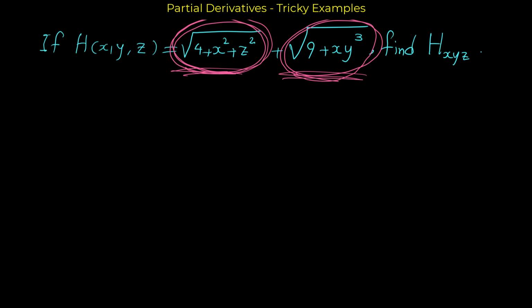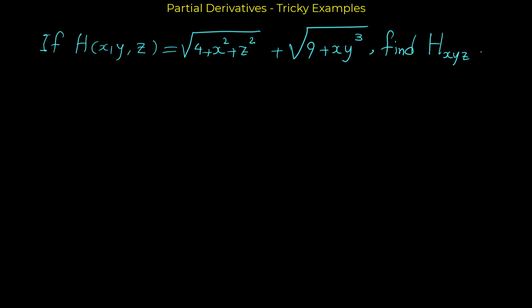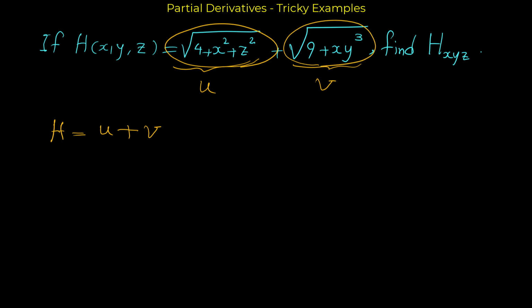So in this example, what we are doing is that we name this u and we name this v. So our function h is basically the sum of two other functions, u and v. h equals u plus v, because u is this and v is this.